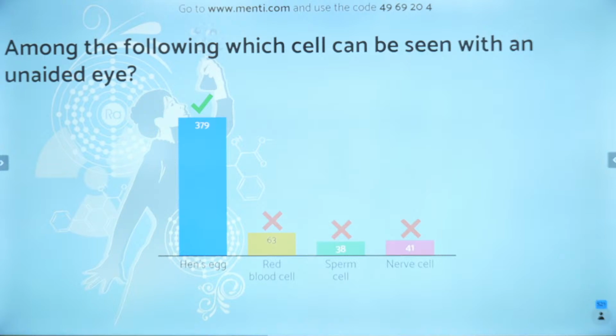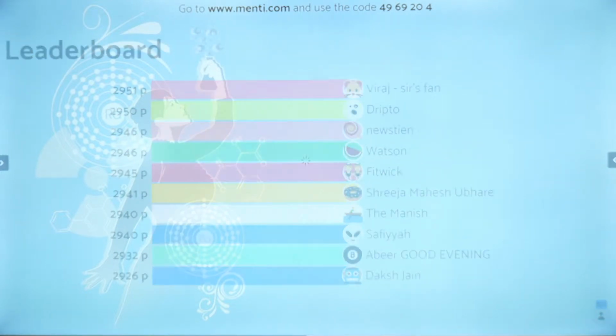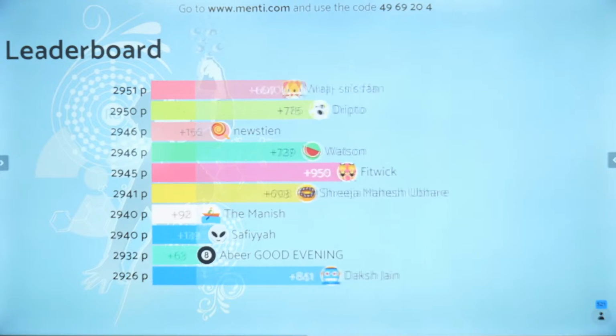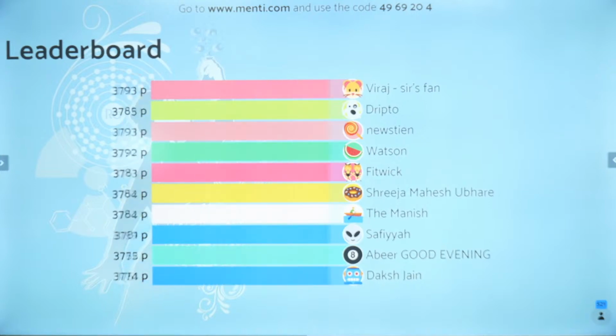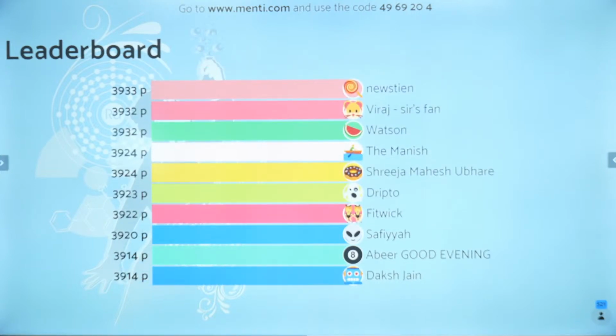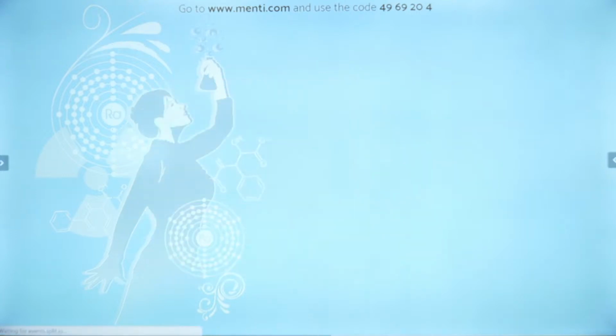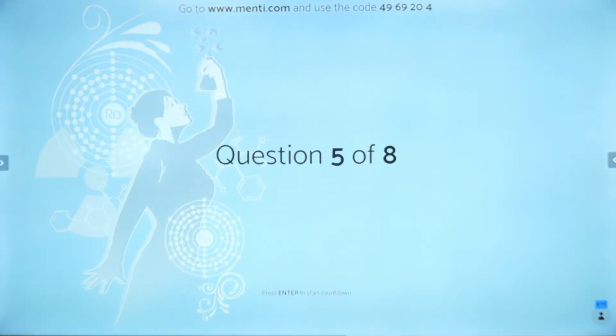More than 370 students are absolutely correct. Looking at the leaderboard, we have Viraj, Dripto, Newstein, Watson, Fithwig, Shrija, Mani, Safia, Abir, and Daksh. Very good evening to you, dearest Abir. Wow, look at the change in the leaderboard. Newstein is leading the leaderboard with 1 point. Then there is a tie between Viraj and Watson, Mani, Shrija, and a tie between Abir and Daksh as well. Wow, very good. Chalo. Moving on to the next question. All the best, Rehana. Hi, Aditya Sharma. Hello, Dimple. Chalo.